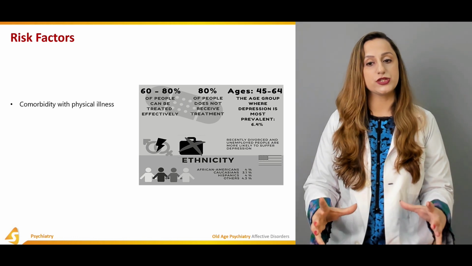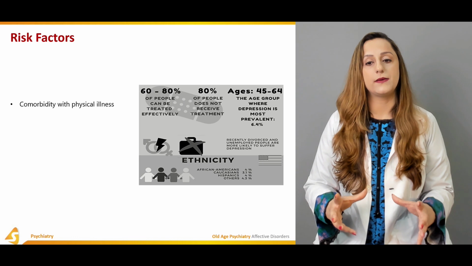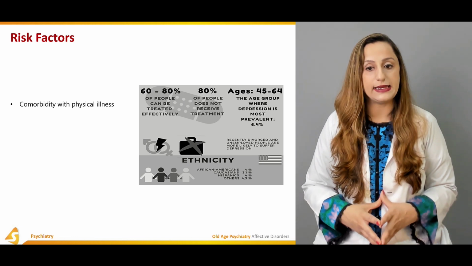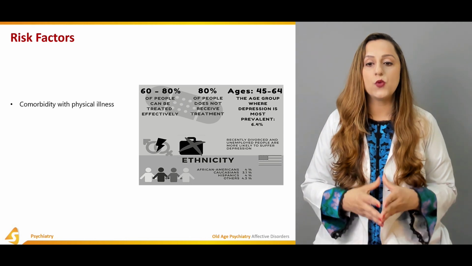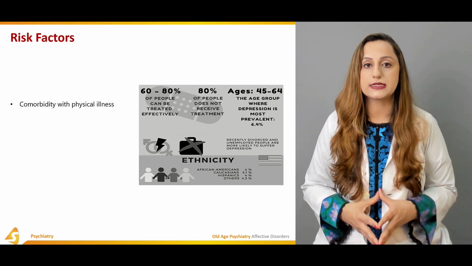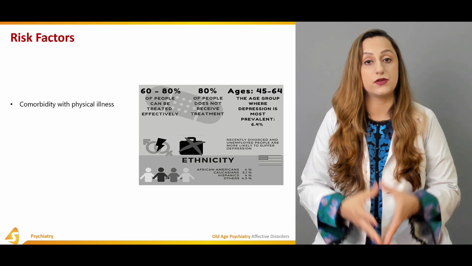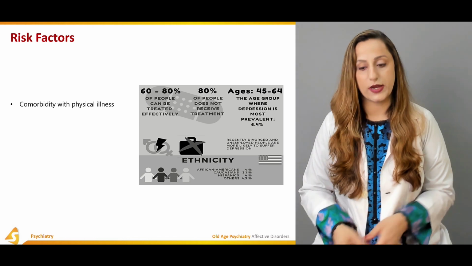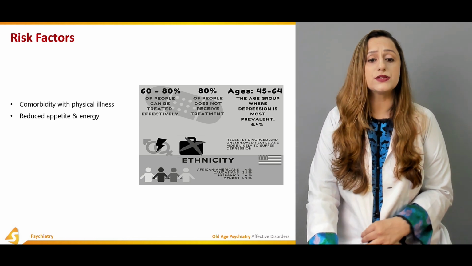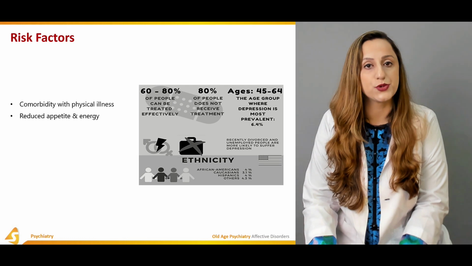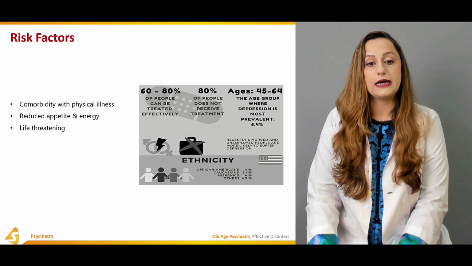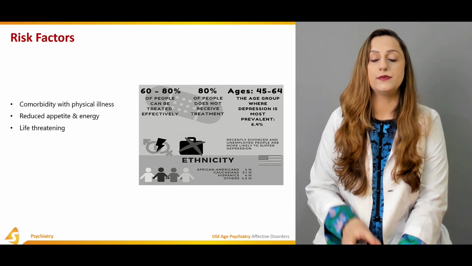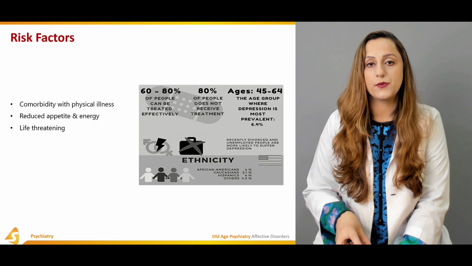The age group which is more frequently affected is 45 to 64 years, and it is the most prevalent disease, almost 6.4% out of the other psychiatric illnesses. So comorbidity with physical illnesses is quite common here. There is reduced appetite and energy, also known as anergia. It's quite a life-threatening condition, and that is why the management is very important.